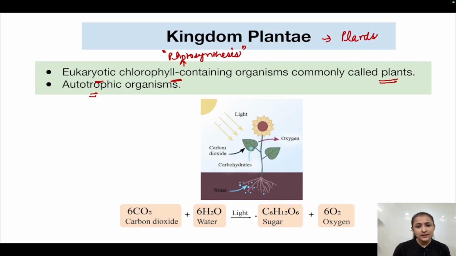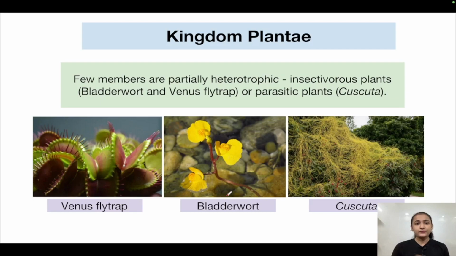As you can see in this image, the process of photosynthesis is taking place in the presence of sunlight. The raw materials required for photosynthesis are sunlight, carbon dioxide, and water. All of these raw materials are required in order to synthesize sugar, which is the end product of photosynthesis, and oxygen is released as a byproduct. So this is how the plants are synthesizing their food in the form of sugars.